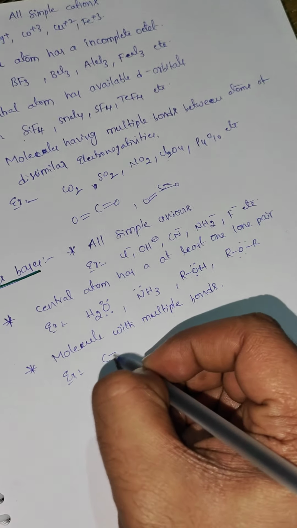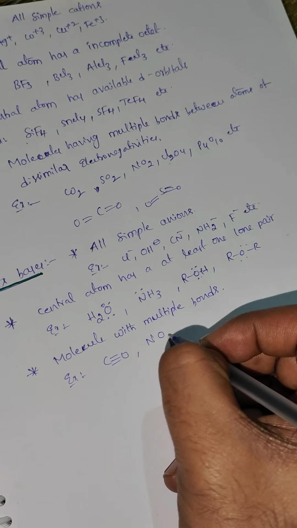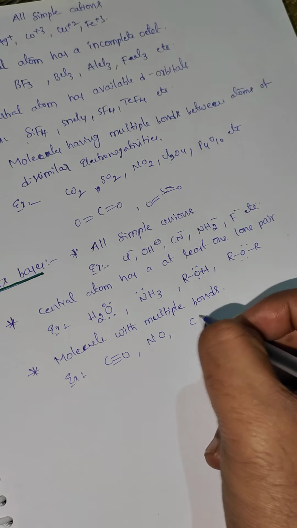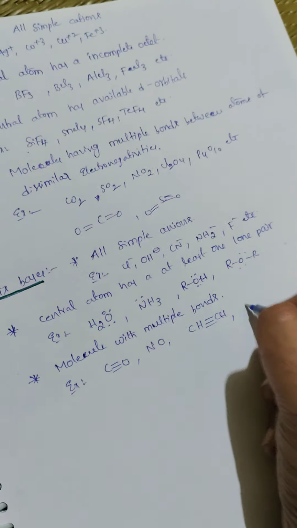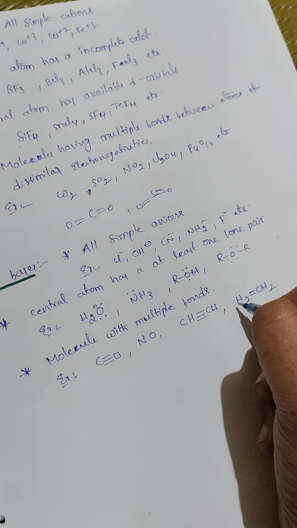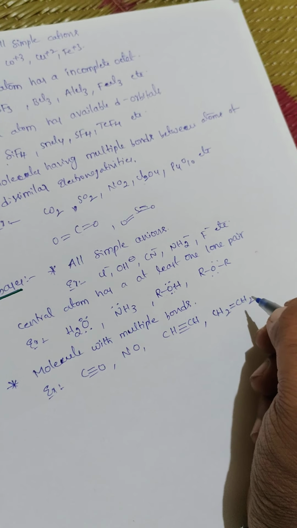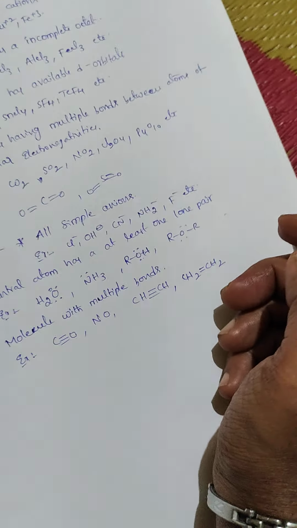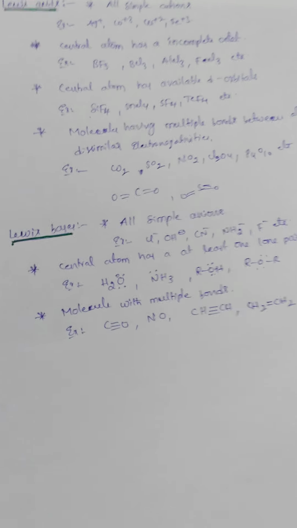Example: C triple bond O. This is a neutral molecule and a Lewis base. NO is also a Lewis base. CH triple bond CH, ethyne, is also a Lewis base. CH2 double bond CH2, ethene, is also a Lewis base. These are the conditions for Lewis acids and Lewis bases.